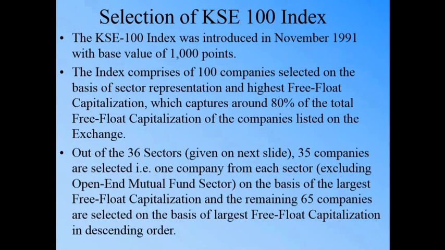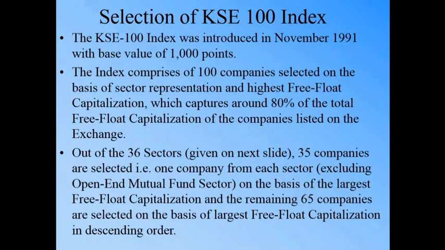While there can be some sectors where, let's say, they have 10 companies, one was selected on the sector basis, and the 9 remaining were so large in size that they also fall in the top 65 companies, therefore they are all included.